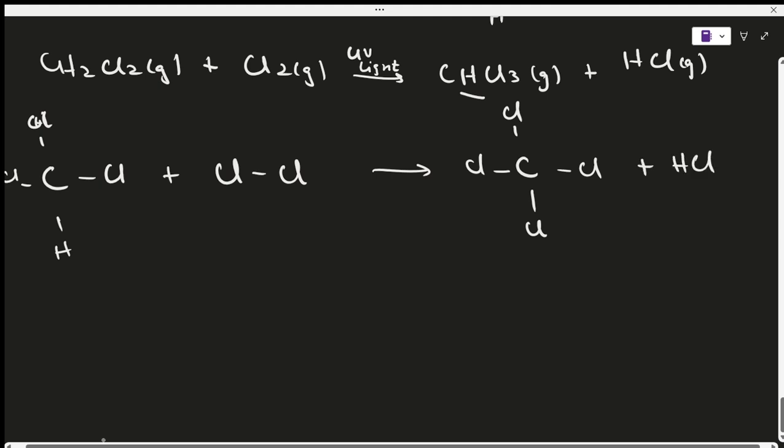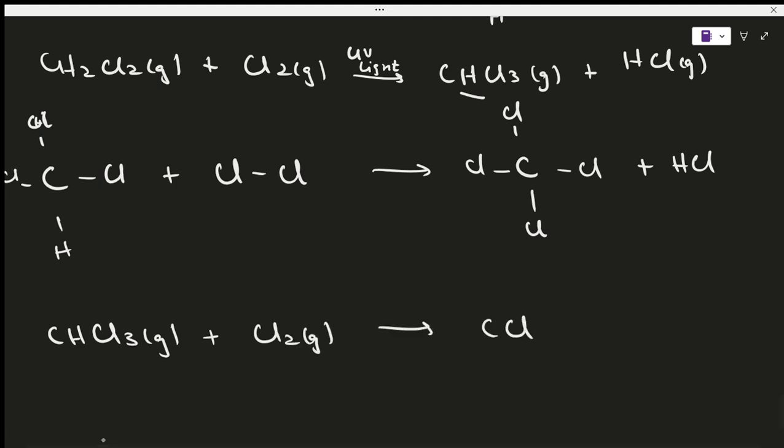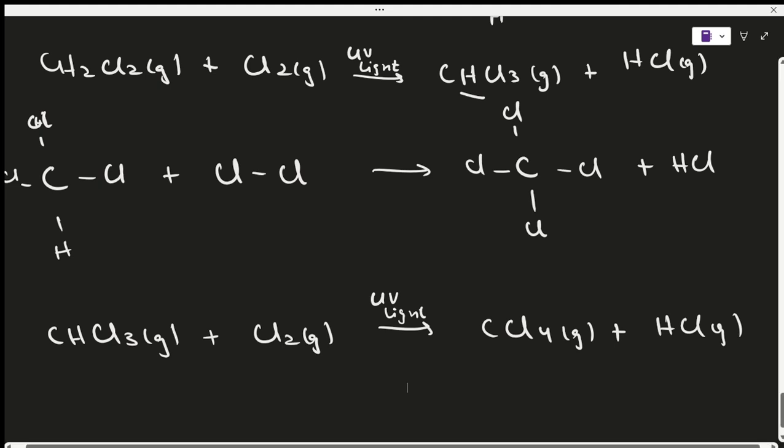So how does the equation look like? The equation looks something like this. CHCl3 in gas reacts with chlorine in gas, and it forms CCl4 that is also in gas, plus HCl in a gaseous state. And this reaction happens under UV light. So this is all the reaction equations and how the reaction proceeds in substitution reactions. And you can also do this for bromine as well.